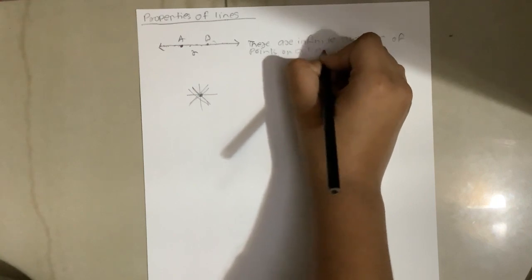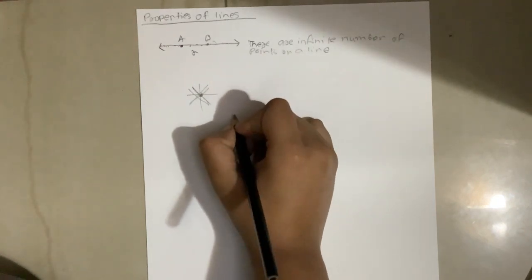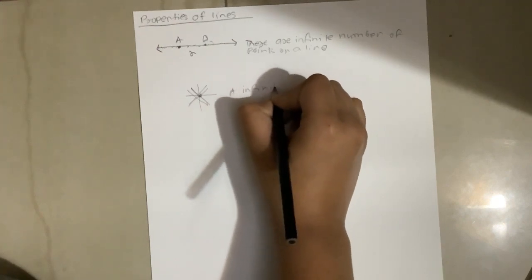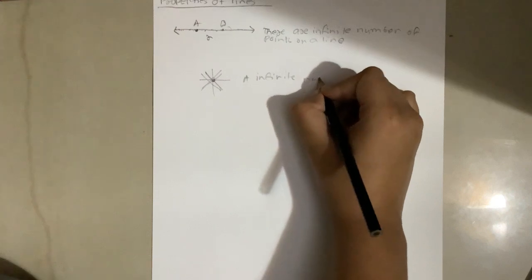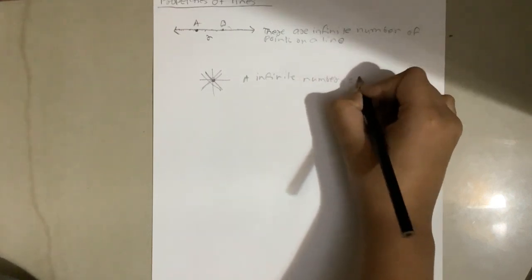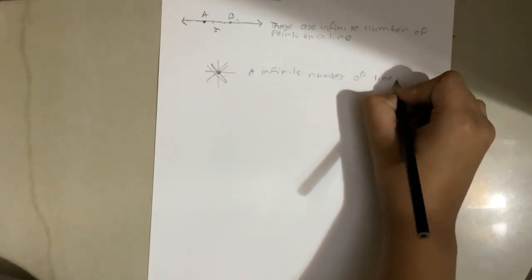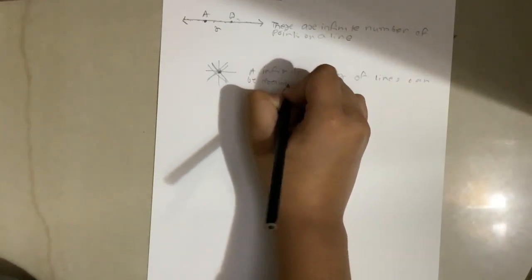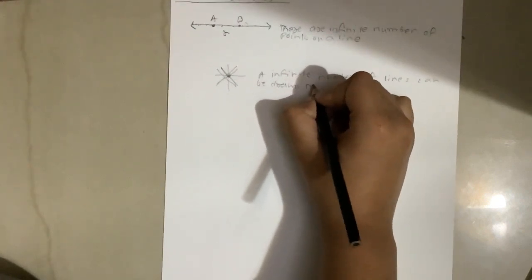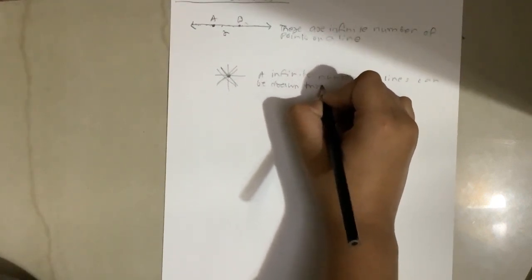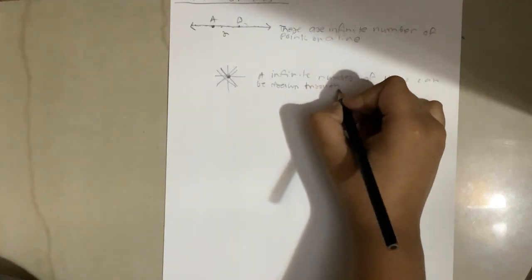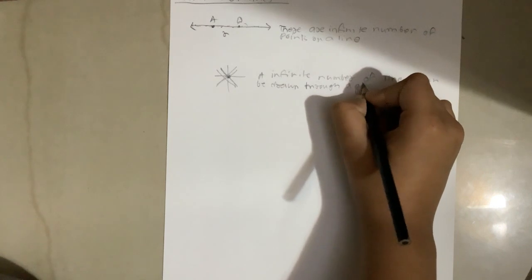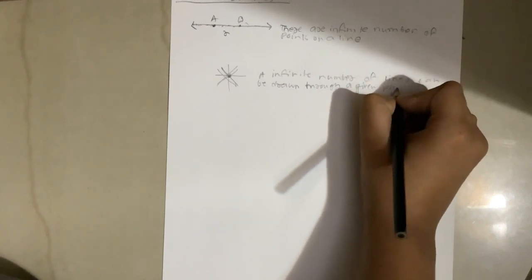An infinite number of lines can be drawn through a given point.